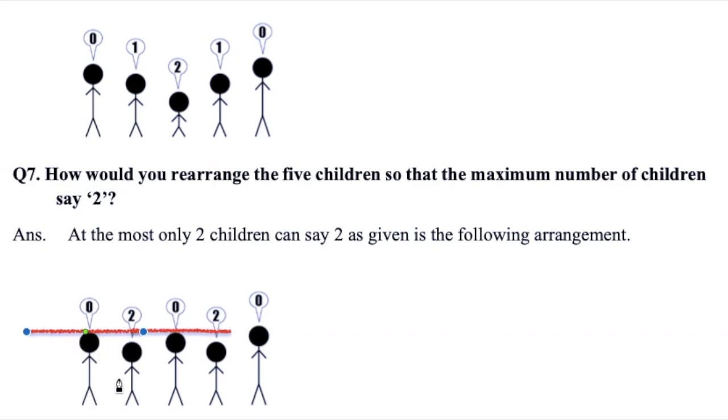The first one is saying 0 because he is smaller. The second one is smaller than the left and right children, so he can say 2. The next one is saying 0 because both sides are smaller in height, and the next is also saying 2. So this arrangement is possible: one small, one big, one small, one big, then small, and the last child is saying 0. So at most, out of the 5 children, only 2 children can say 2.